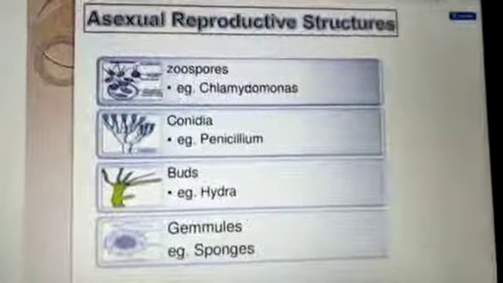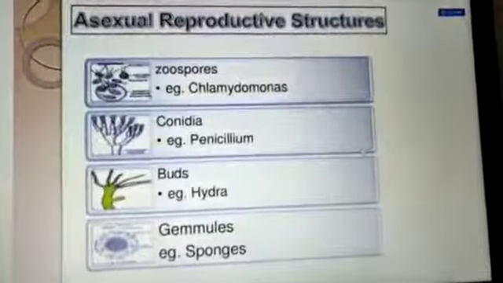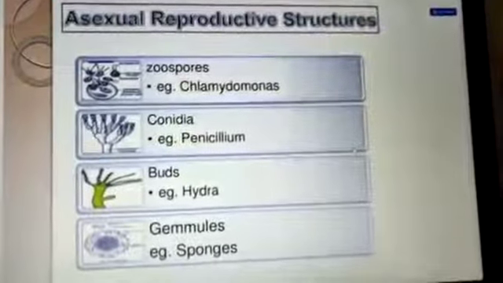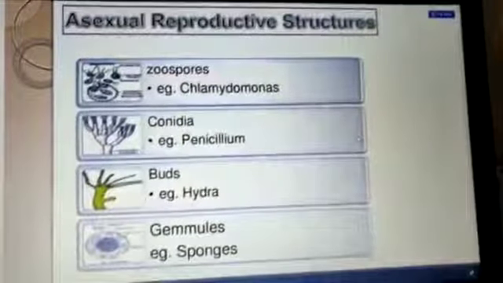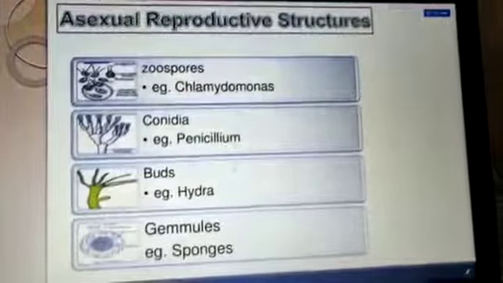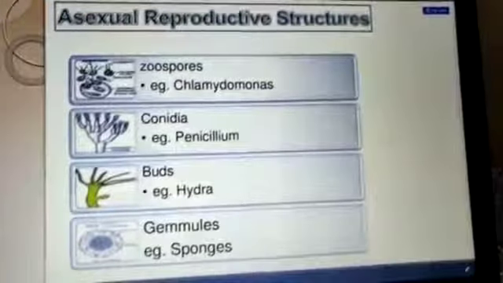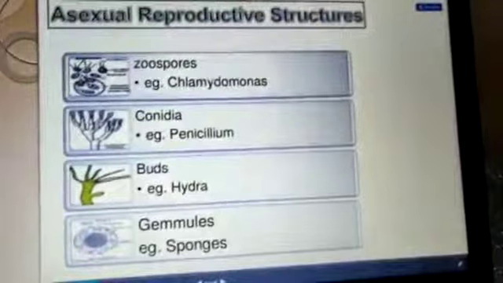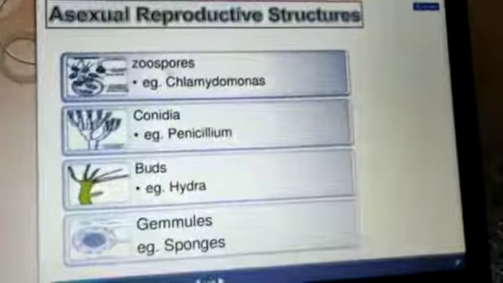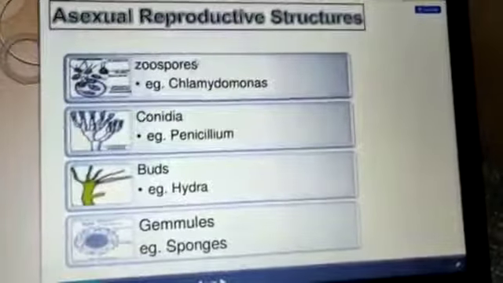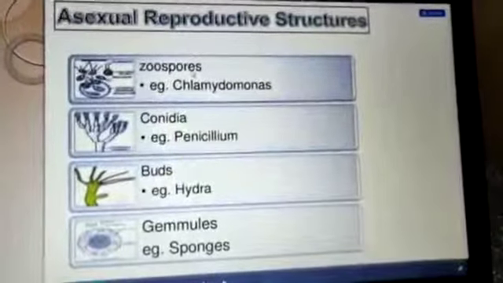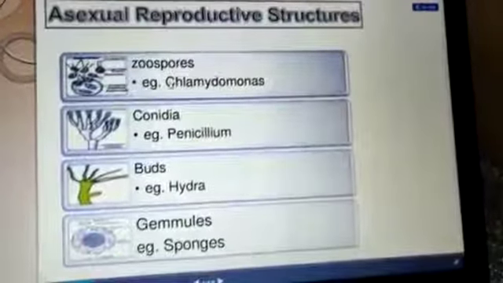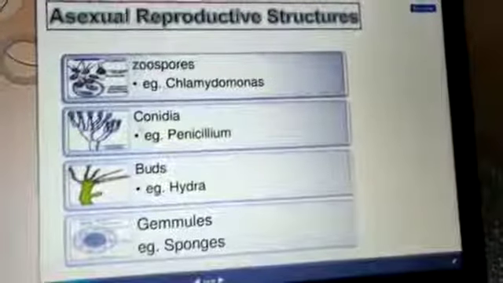Now, asexual reproductive structures in fungi. We already studied the fungi as well as the algae. So zoospores, these are the zoospores which are produced in Chlamydomonas. Chlamydomonas is an example of algae. Algae produce spores, that is zoospores. So formation of the spore is nothing but an asexual structure. So single parent, with the help of spores, develops into a complete body.